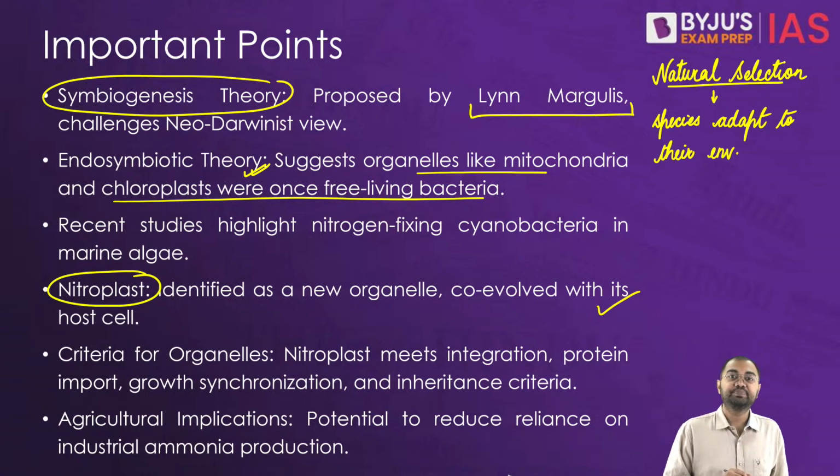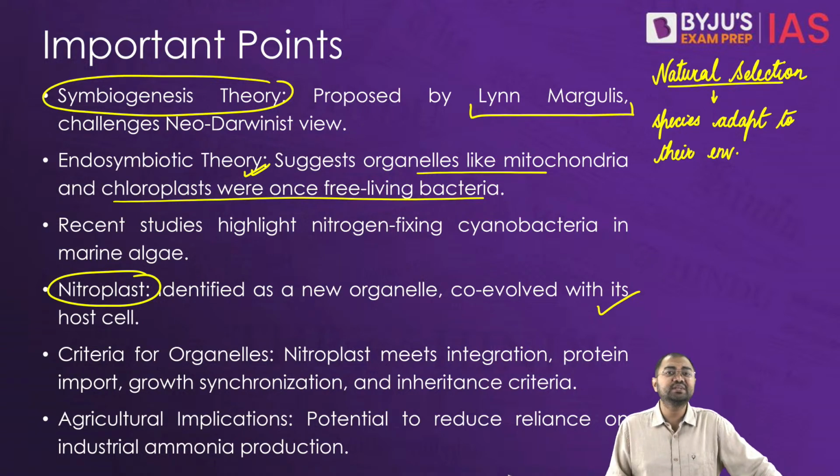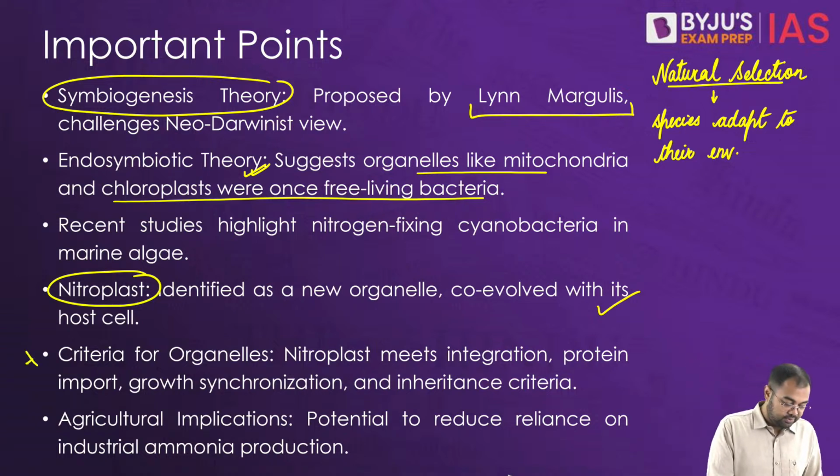So all these conditions typically required for something to be called an organelle are being met. Now, while nitroplasts hold very important promise for revolutionizing agriculture by maybe reducing the need for industrial ammonia production, this is something that may lead to a lot of new developments. But yes, there are significant challenges that we have here. So just remember, why are we calling it an organelle?